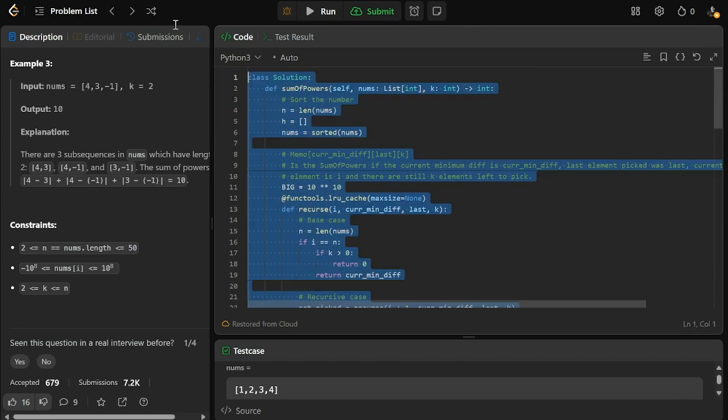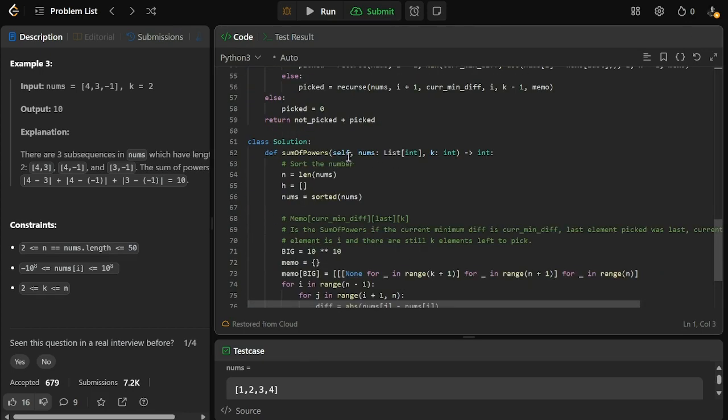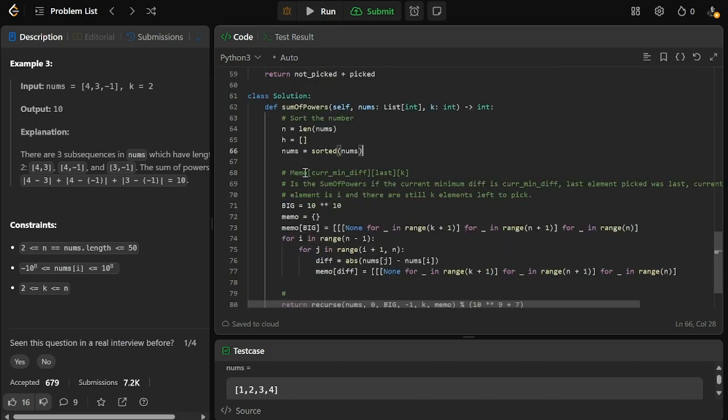Let's just try to do our classic dynamic programming setup first, right? You have n equals the length of nums. You sort it, because sorting helps with the minimum difference calculations. And then we have this giant memo. The first dimension will be the diff. Then we will have i, the current index that we're considering, the last index that was picked, and the remaining numbers that we have to pick.